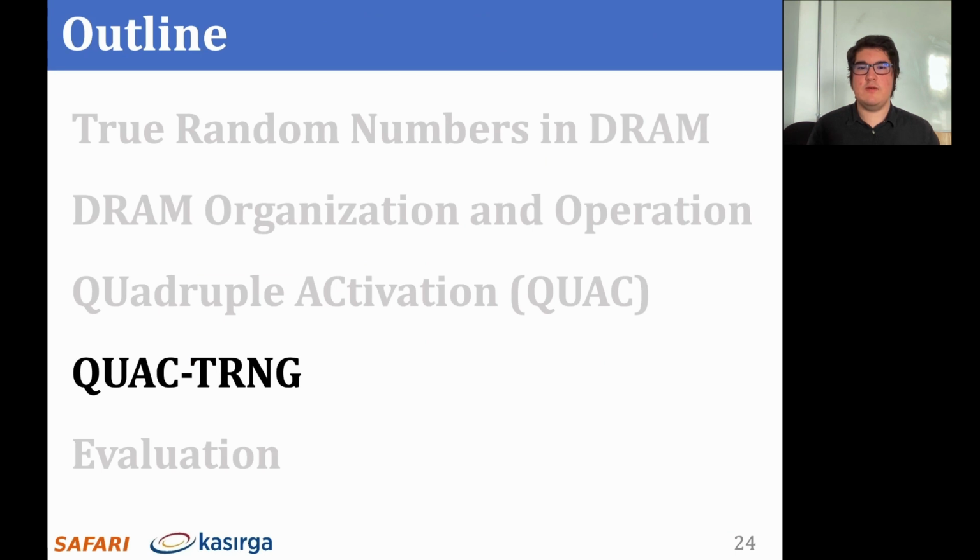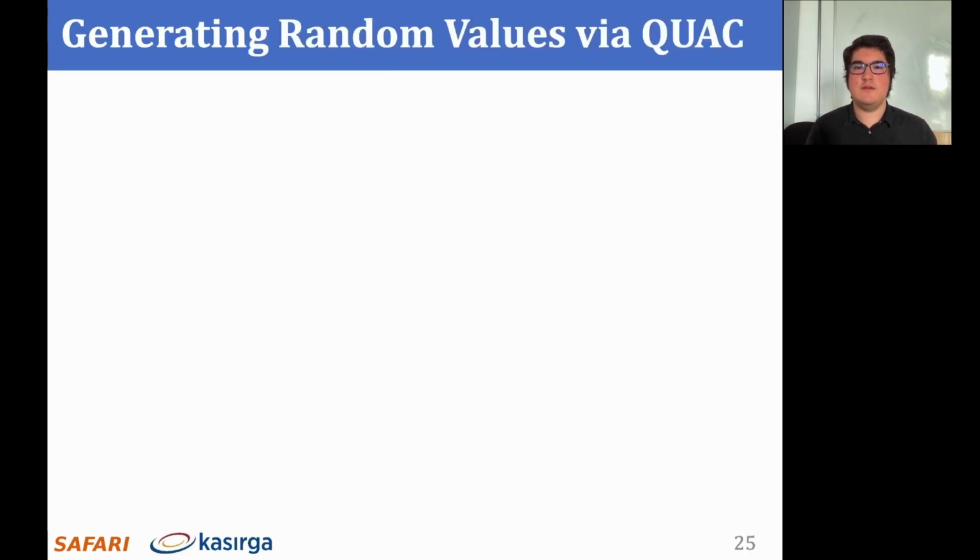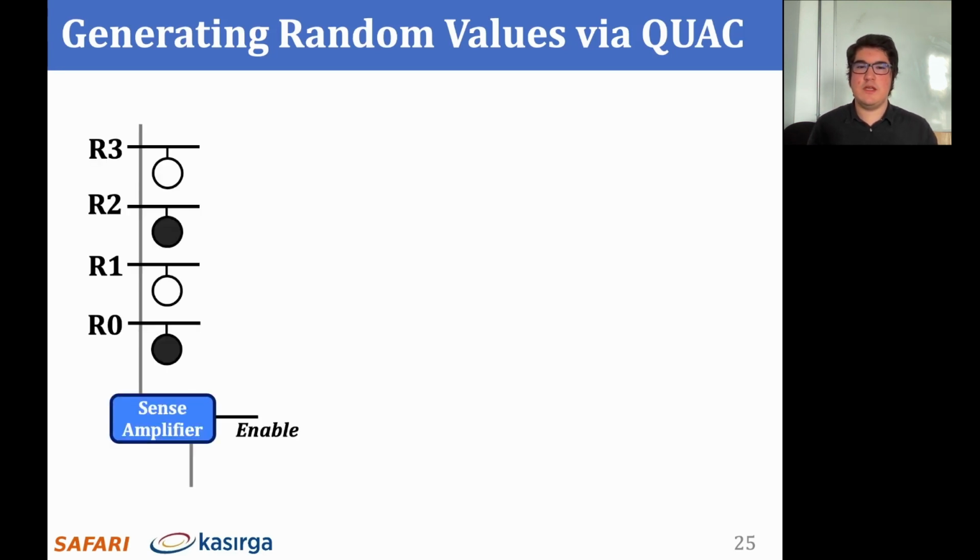Next, I will describe how we develop QUAC-TRNG based on QUAC operations. First, we will see how we generate random values in DRAM sense amplifiers using quadruple activation. I will describe this over an example. This diagram depicts a set of DRAM cells on the same bitline on four simultaneously activated DRAM rows. Initially, the even address rows are initialized with logic 1, and the odd address rows are initialized with logic 0. The bitline and bitline bar are set to half VDD.